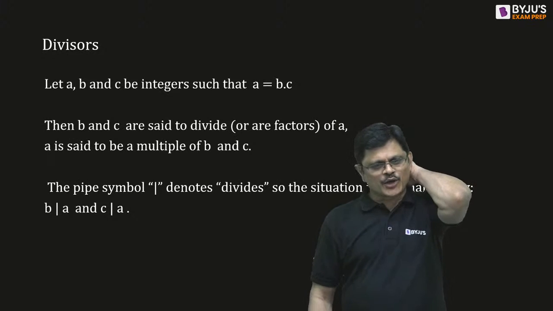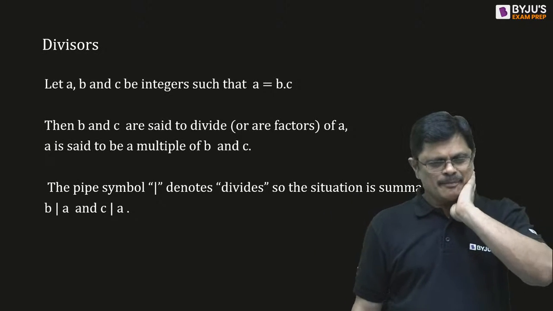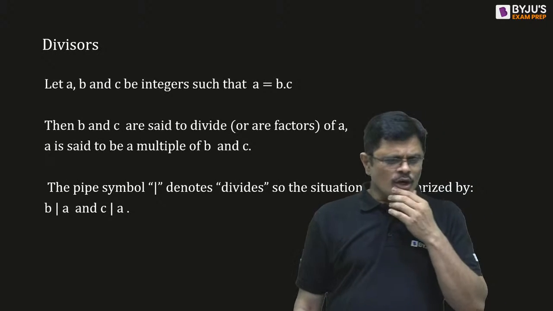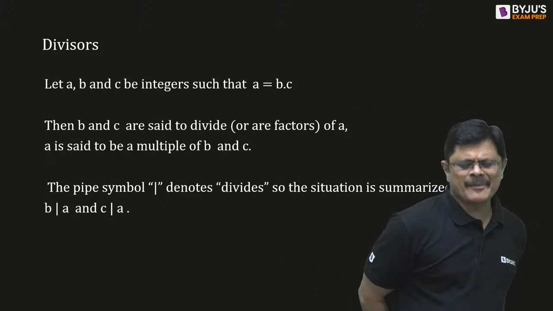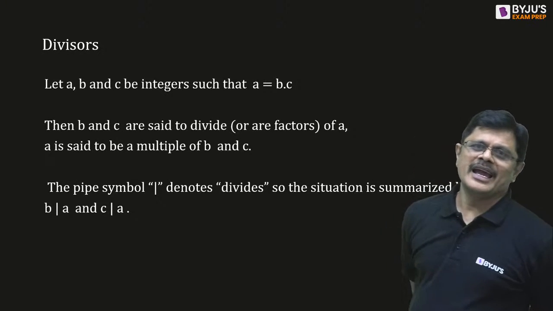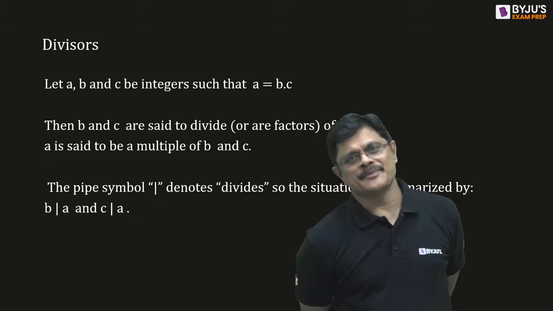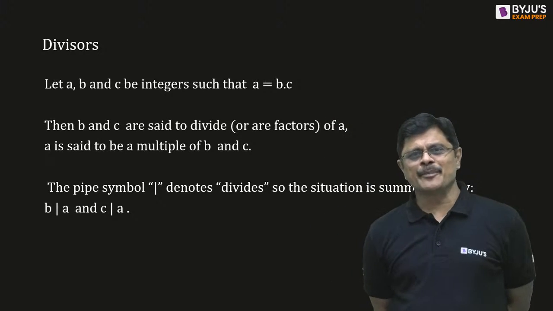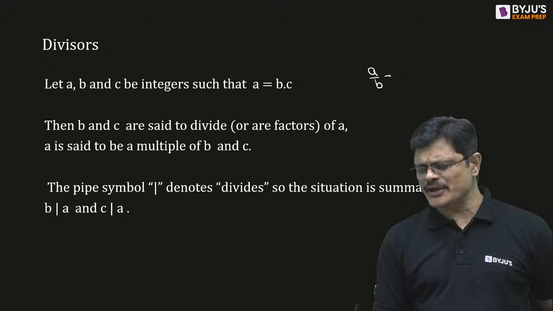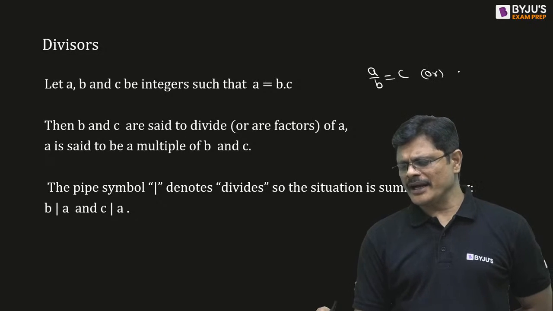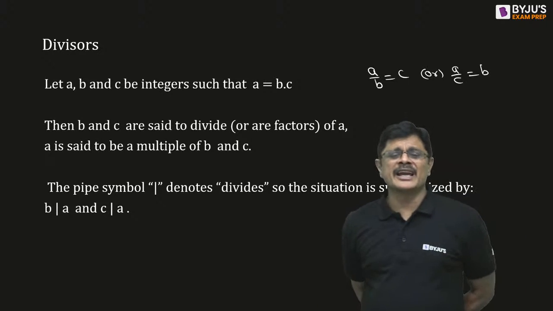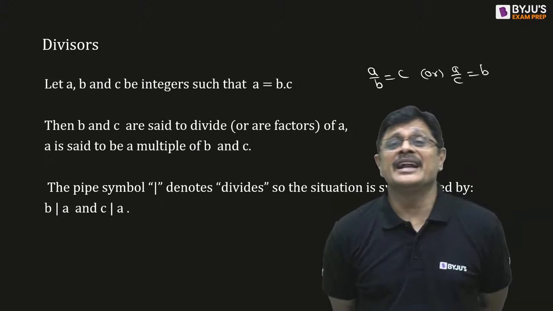So let us start with the topic of today, basics of number theory. See, divisors, the concept of divisors. Suppose a, b and c are integers satisfying the condition a is equal to b into c. Whenever it happens, we say that b divides a, because a is equal to b into c means you can write a by b is equal to c, or you can write a by c is equal to b. So b and c divide a.